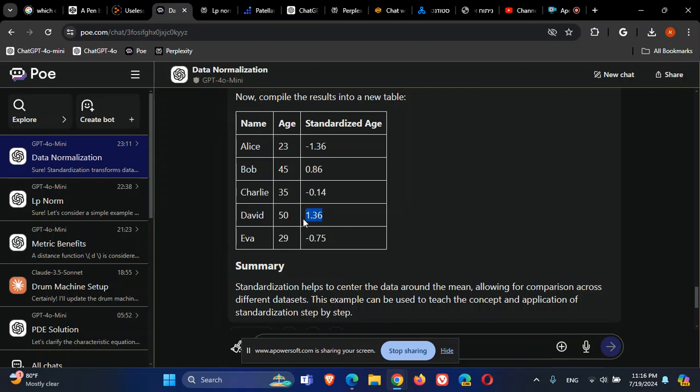And I can say that this value of David is 1.36 from the mean. If I look at another group, standardize it, and have someone with a value of 2, I'll know that he is further from the mean of his group compared to David, because I'm using standardized data. So I can compare between two different groups.